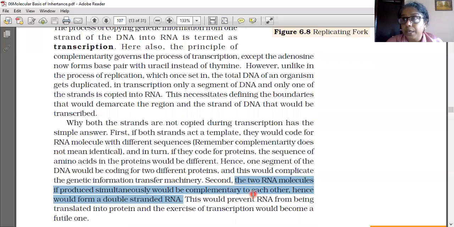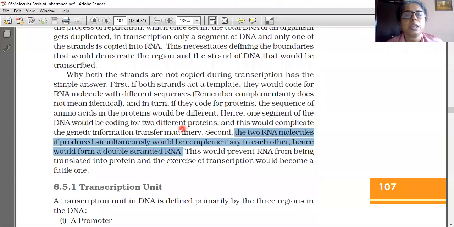Suppose two RNA molecules are forming at the same time, then both of them are complementary. One has adenine, the other has uracil. One has guanine, the other has cytosine, like that only. So this would give RNA having two polynucleotide chains. This would prevent RNA from being translated into protein, and the exercise of transcription would become a futile one. Futile means there is no possibility of transcription.